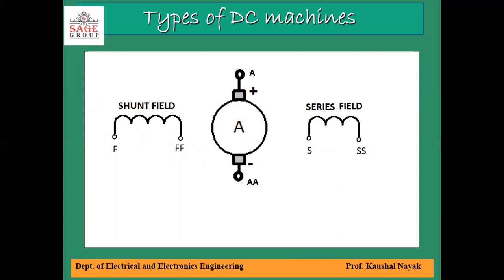In order to understand the separate and self excitation, the field winding can form series and shunt connections with the armature. Therefore, the DC machine may have one or more field winding, and their method of excitation determines the performance characteristics of the DC machine.